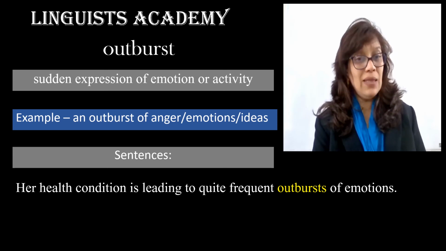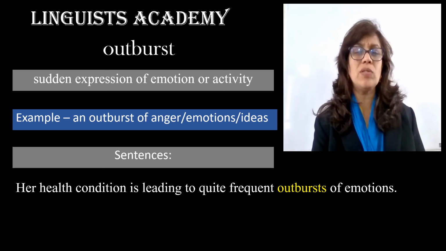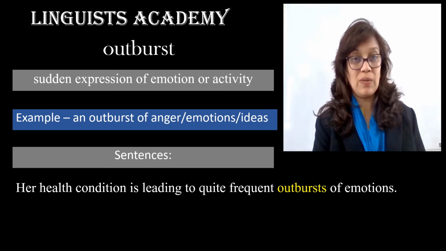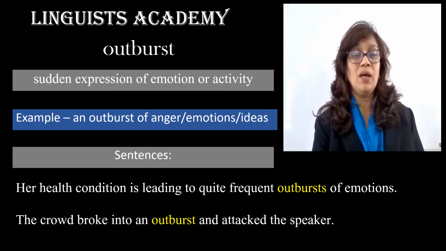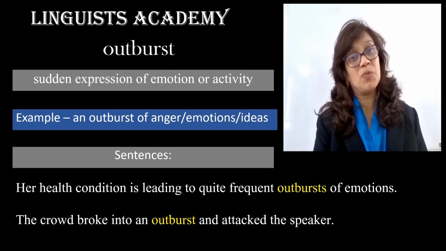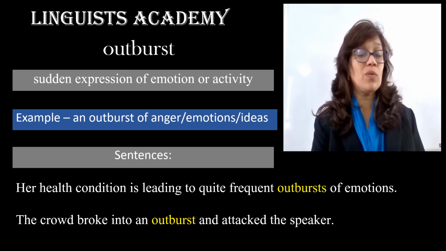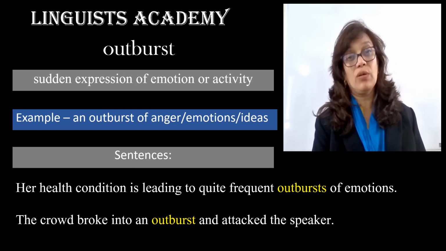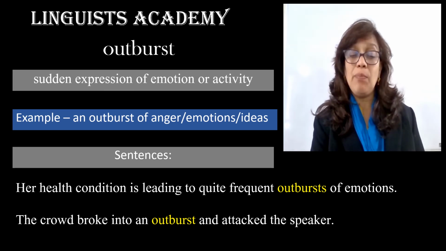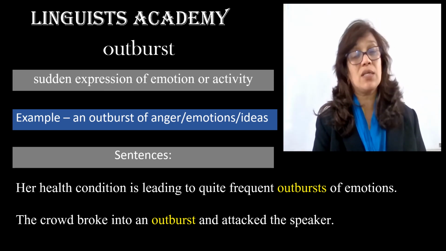The next sentence, the crowd broke into an outburst and attacked the speaker. Quite likely that the speaker said something that was not at all acceptable to the crowd, and therefore they broke out into an outburst and attacked the speaker.